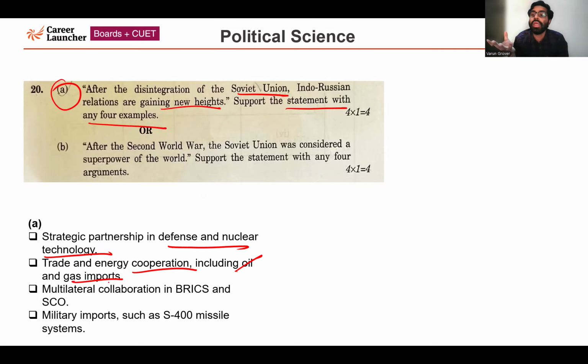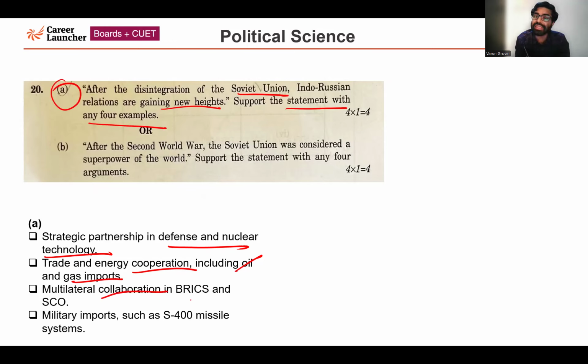Recently, since the Russia-Ukraine war started, we have observed that we have started importing oil from Russia at a very large scale. So trade and energy cooperation is happening.